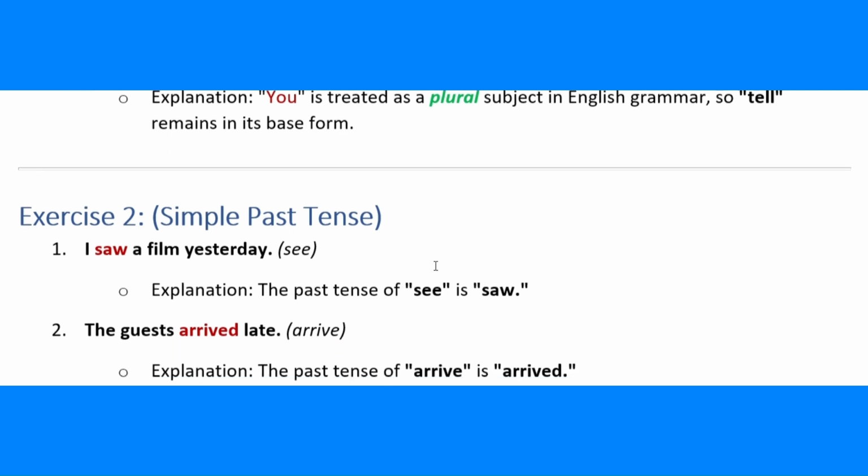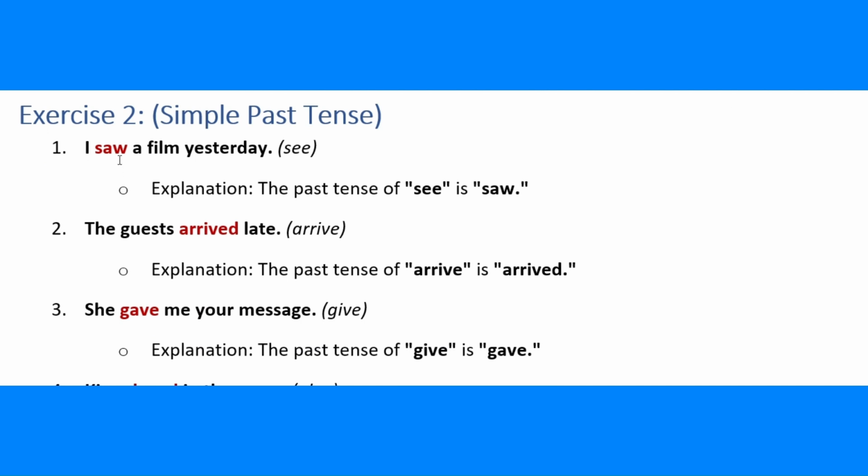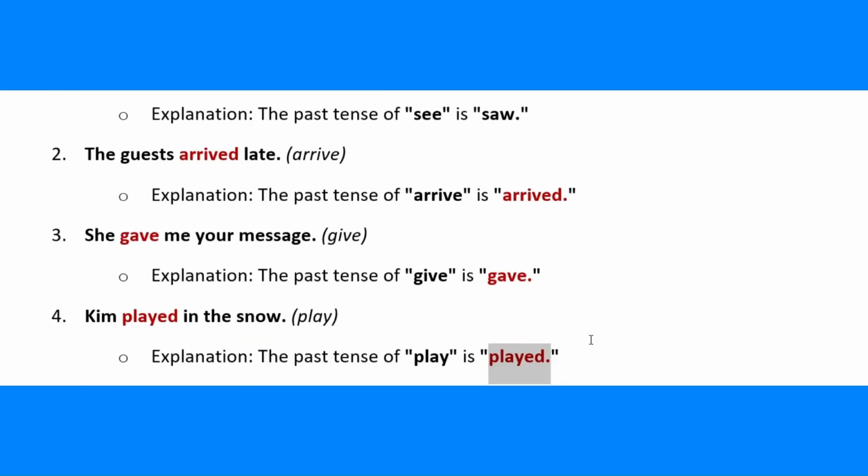Exercise 2. Simple past tense. I saw a film yesterday. See. Explanation. The past tense of see is saw. The guests arrived late. Arrive. Explanation. The past tense of arrive is arrived. She gave me your message. Give. Explanation. The past tense of give is gave. Kim played in the snow. Play. Explanation. The past tense of play is played.